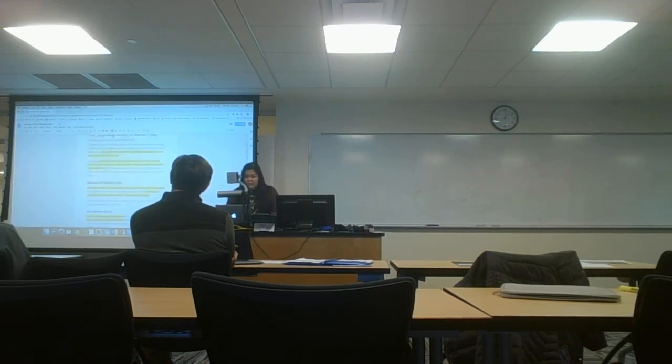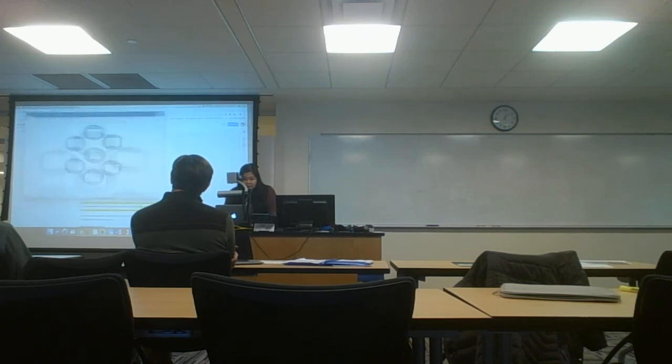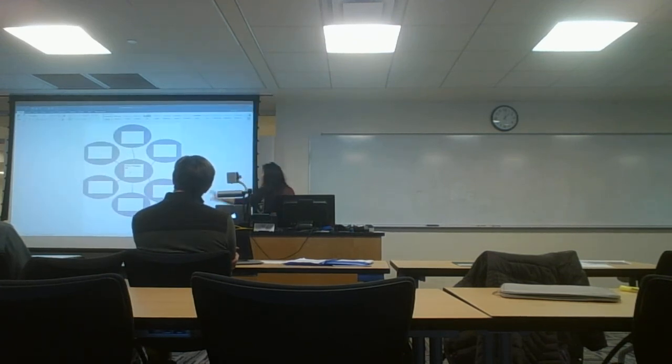So now we're going to transfer our significant details into our cluster diagram. Alright, so in the middle we have our main idea, and as you can see there are lines branching out, and that means that our significant details support our main idea. So I already have the main idea put in, which is the history of Mother's Day, and now I'm going to add to our cluster. For the sake of time, so you guys have time to practice with me and do independent practice, I'm only going to go through a couple of these. I have pre-made diagrams for you guys, or you can make your own. Do whatever best fits your life.